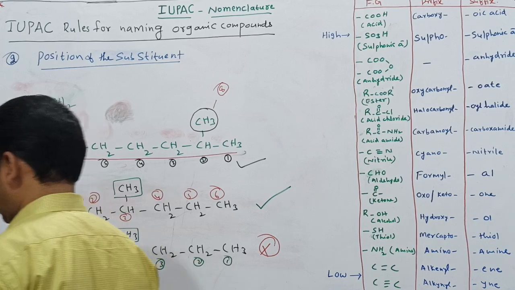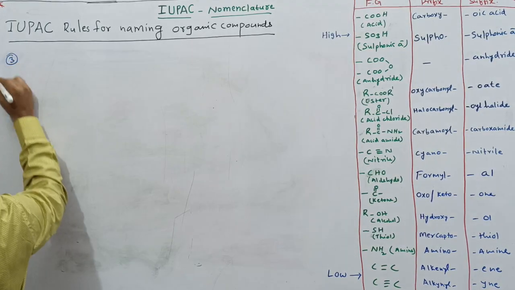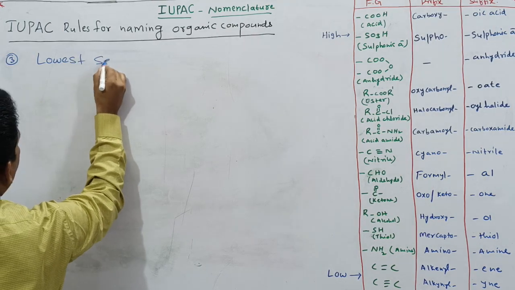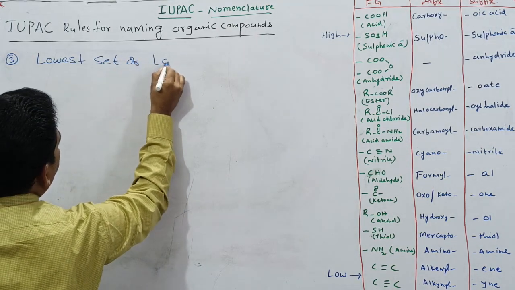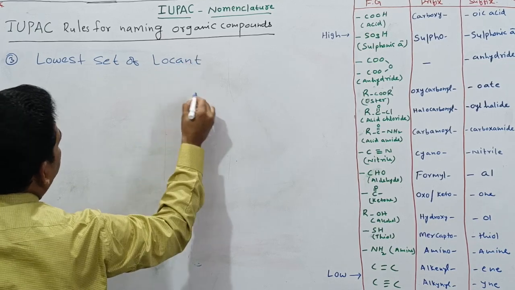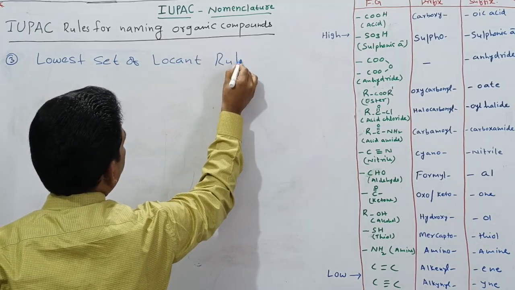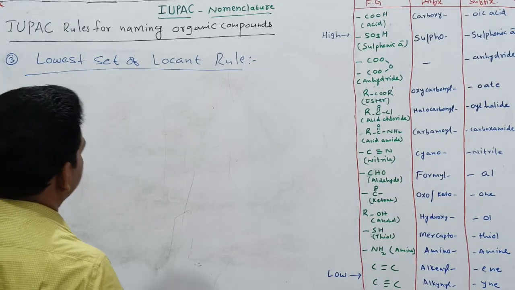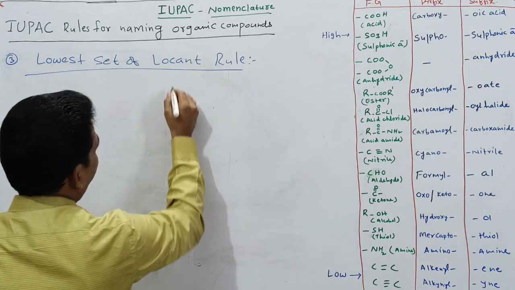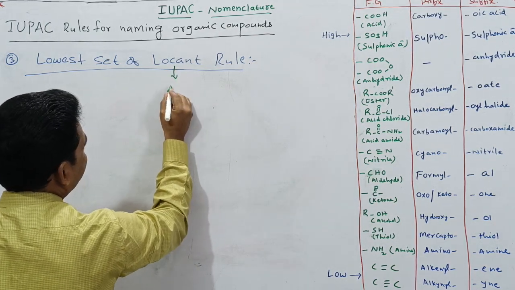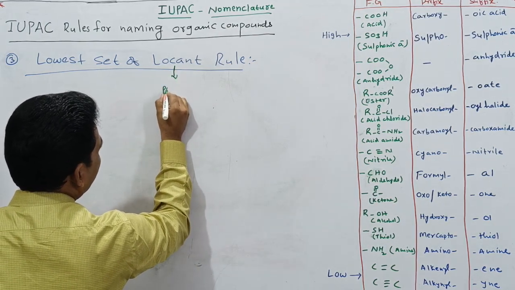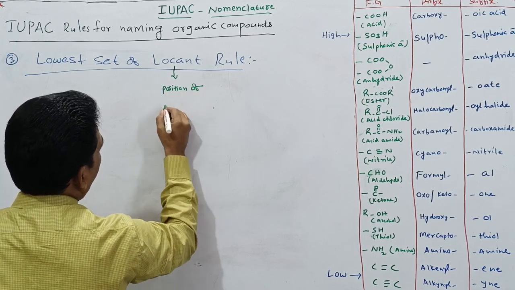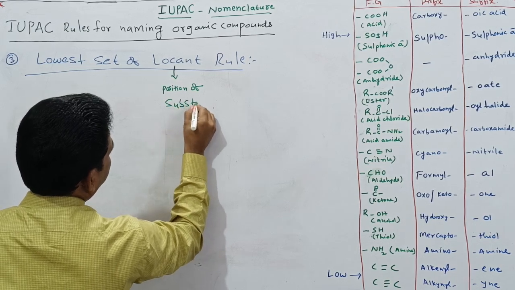We will go for the third rule. The third rule is the lowest set of locants rule. Here don't be confused. Locant is nothing but the position of the substituent.